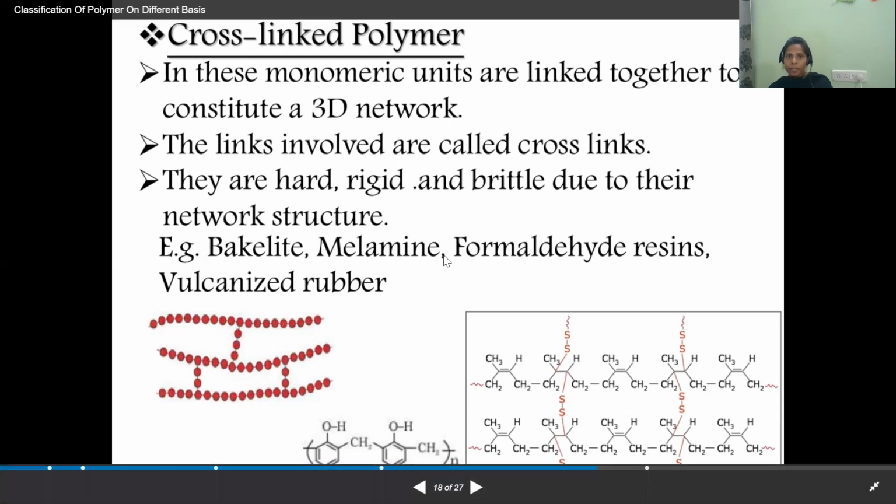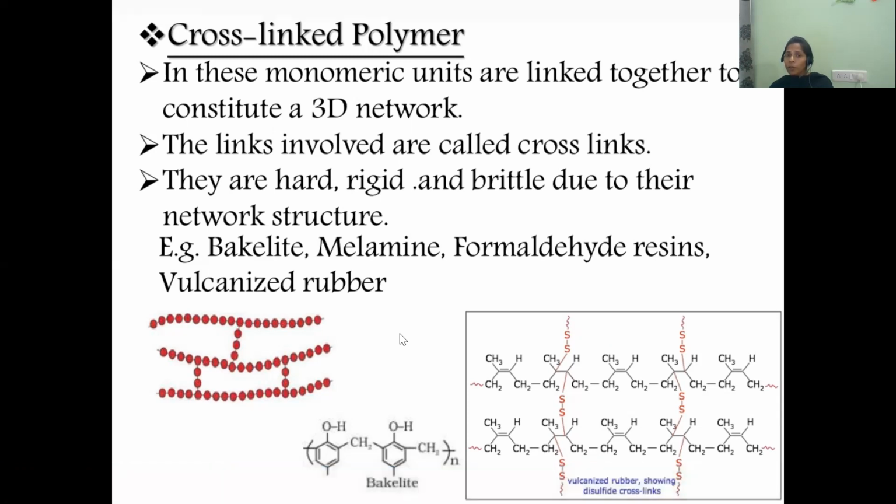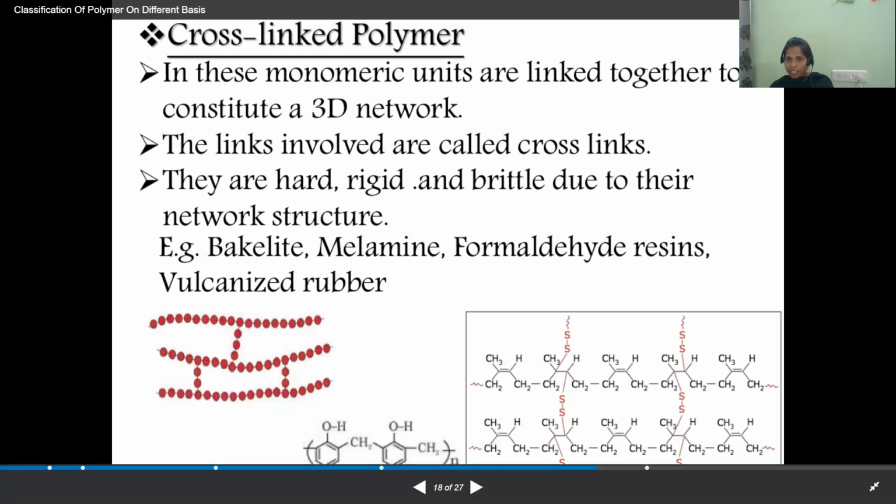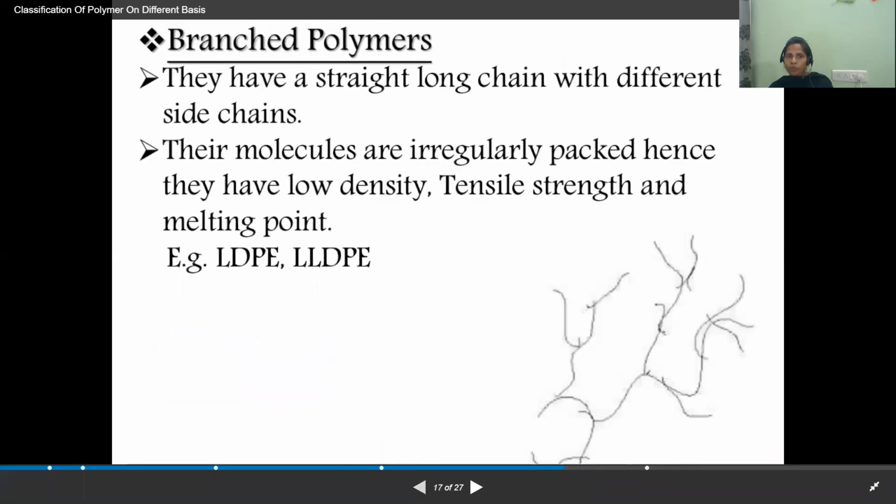Examples are bakelite, melamine formaldehyde resins, and vulcanized rubber. All these have a cross-linked structure like this. This is a cross-linked structure. See here how these two polymer chains are linking with each other with the help of sulfur. So it is called a cross-linked polymer.